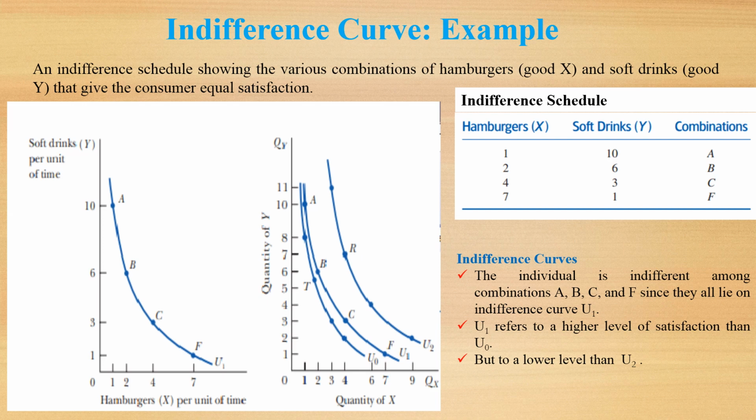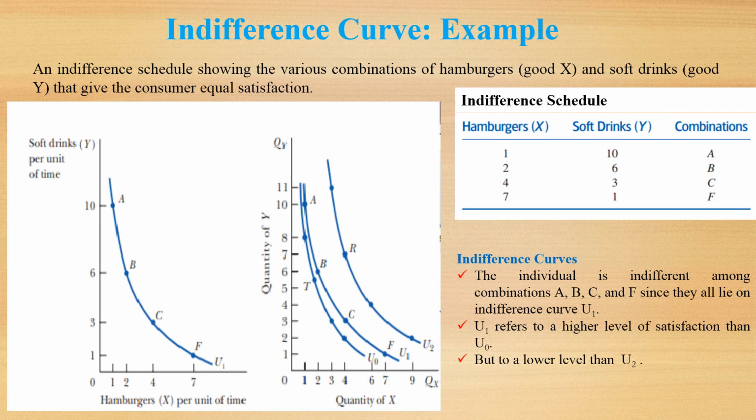Here we have an example of an indifference curve. An indifference curve schedule showing the various combinations of hamburgers, good X, and soft drinks, good Y, that give the consumer equal satisfaction. In the left hand diagram, we have soft drinks per unit of time on the vertical axis and hamburgers per unit of time on the x-axis.